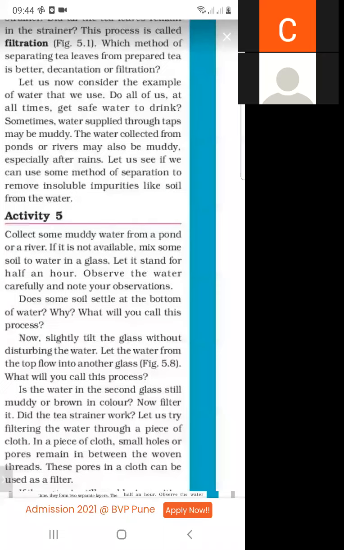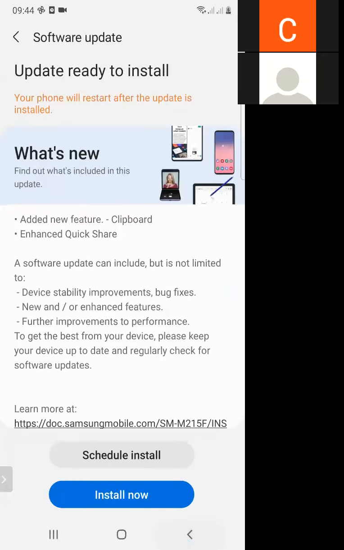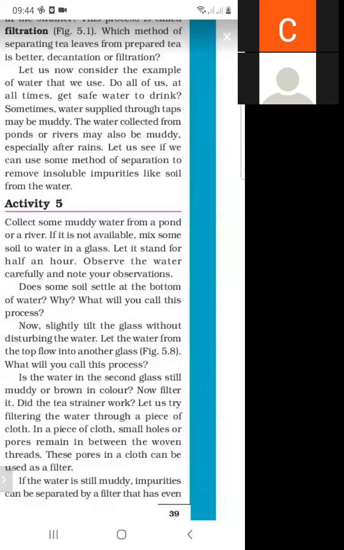Next is Activity 5. Collect some muddy water from a pond or a river. If it is not available, mix some soil into water in a glass. Let it stand for half an hour, observe the water carefully, and note your observation.